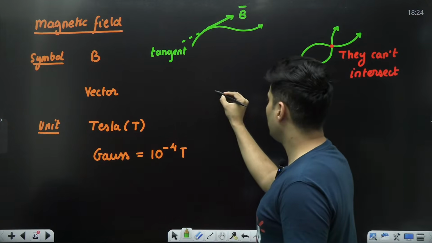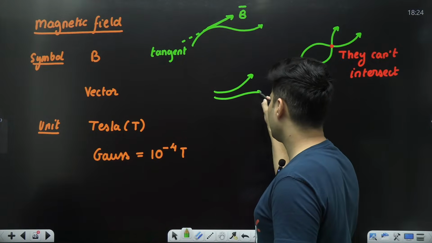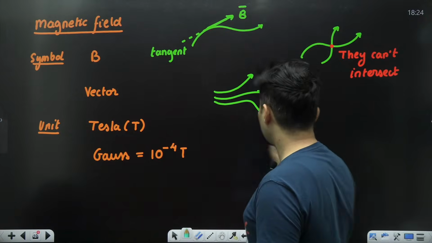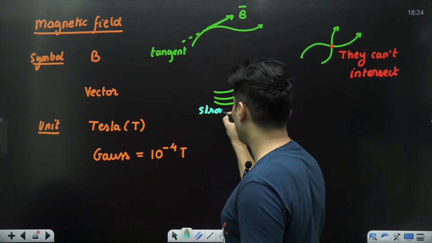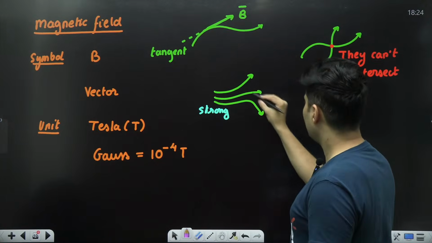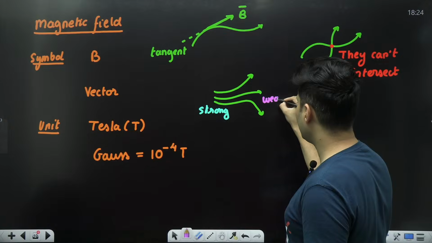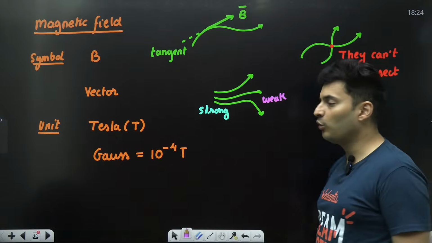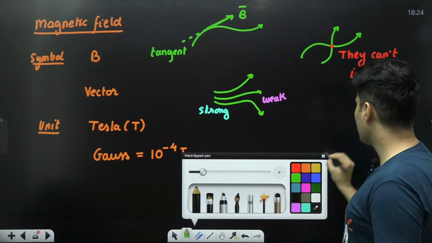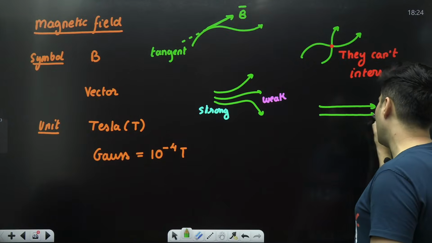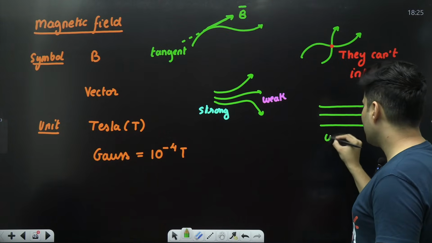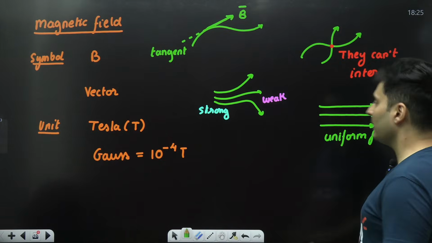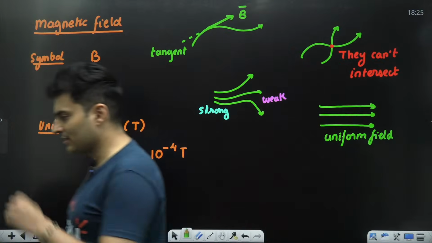Similarly, if the magnetic field lines go like this, here the magnetic field is definitely very, very strong because they are crowded. Whereas if you go over here, they are very, very far away, so the field is basically weak. So the strength is decided by how closely they are packed or how far they are. And if by chance the magnetic field lines are just parallel lines, then such a thing is just called a uniform magnetic field. There is one small difference though.